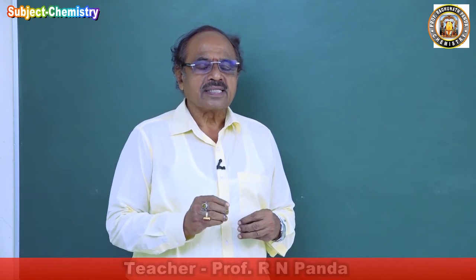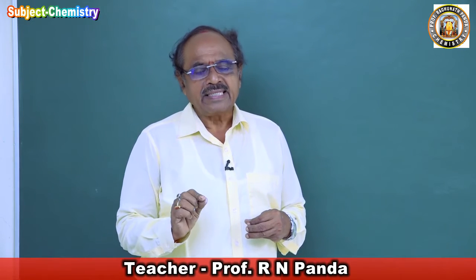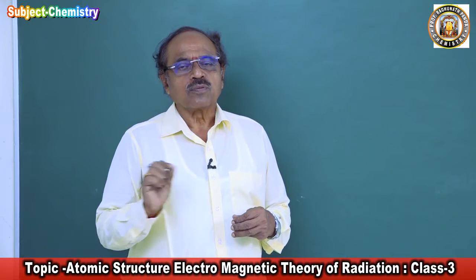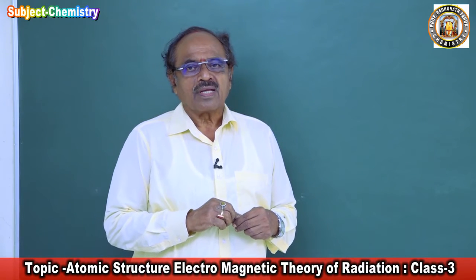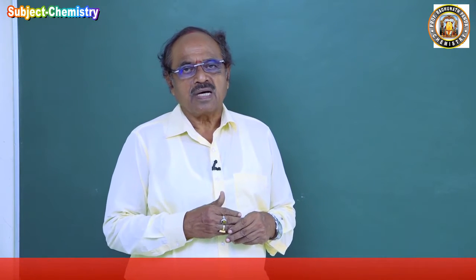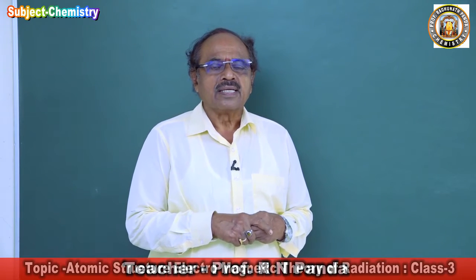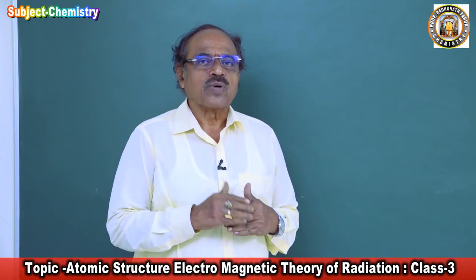So that means something has to be corrected in the Rutherford model of atom. When the spectrum of atom was observed, it was found that it was not a continuous one, rather a discontinuous one.